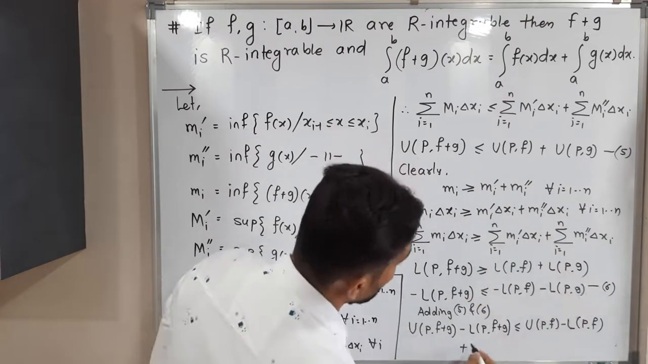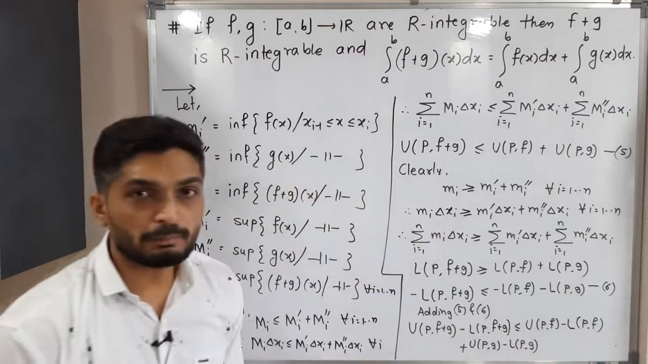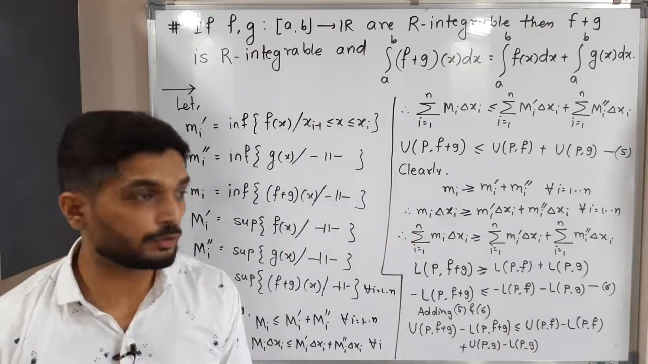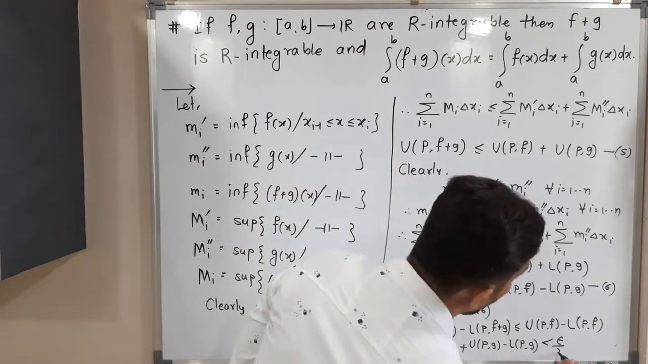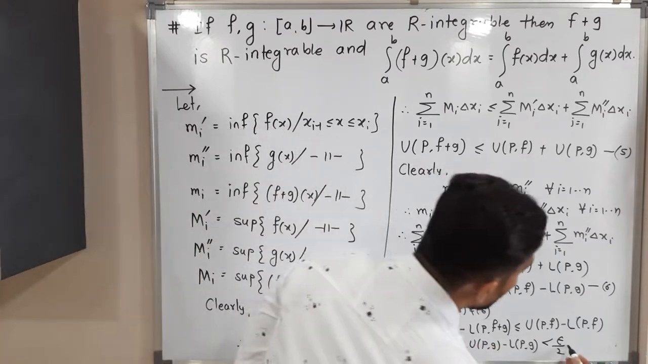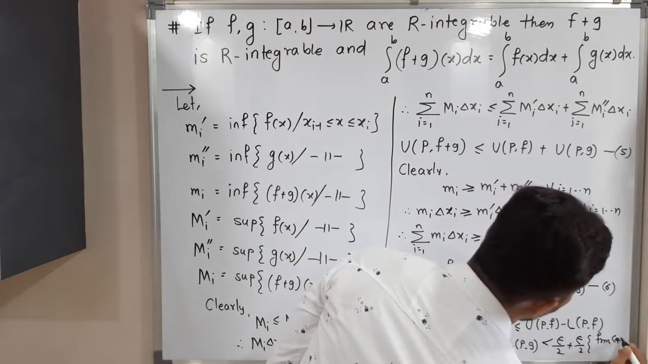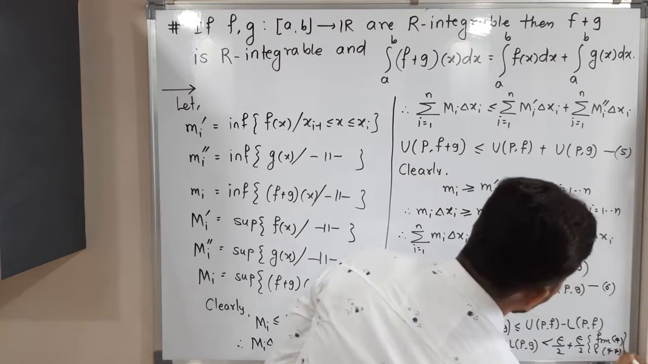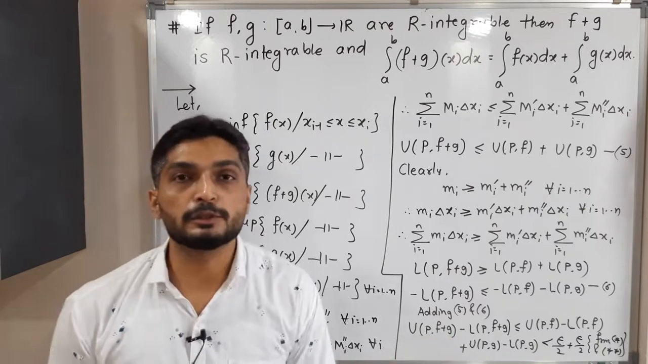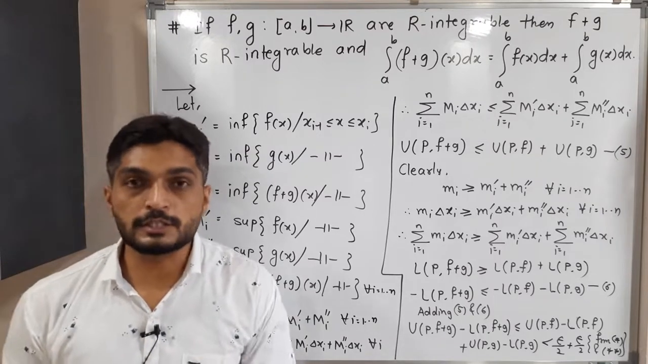Let us add the last two terms: U(P, g) minus L(P, g). But you remember in inequality star, we have already stated this is less than epsilon by 2, and in double star we have stated this is less than epsilon by 2. So this is less than epsilon by 2 plus epsilon by 2, from star and double star. So what is the value of epsilon by 2 plus epsilon by 2? Epsilon. Therefore U(P, f+g) minus L(P, f+g) is less than epsilon. So the Riemann criterion is satisfied and we can declare yes, f plus g is Riemann integrable.